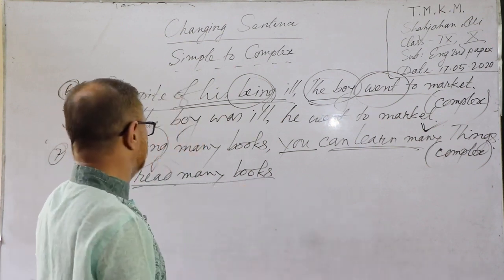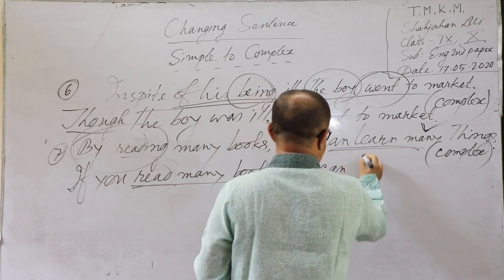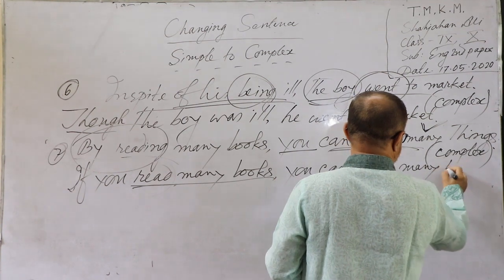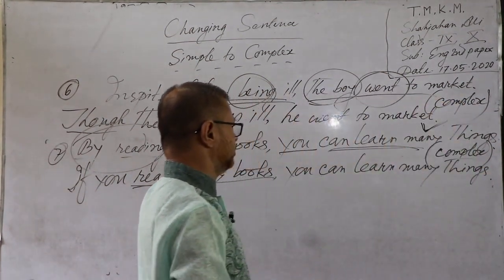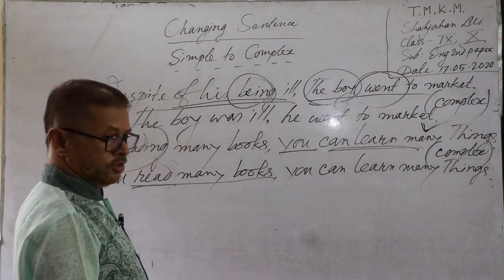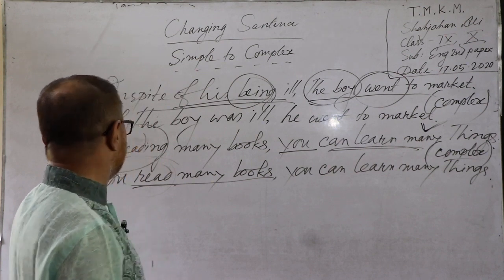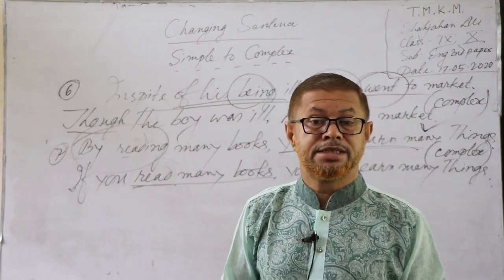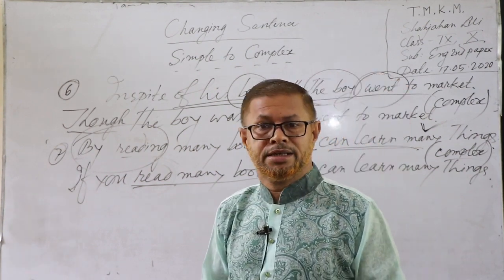If you read many books, then comma, you can learn many things. There is no change in the second part. If you read many books, you can learn many things. This is the complex. And by reading many books, you can learn many things is the simple.